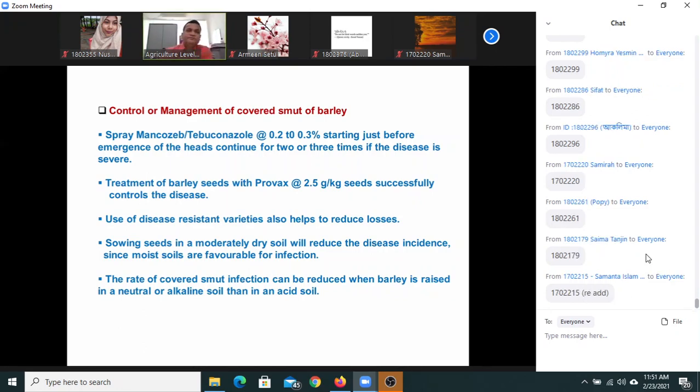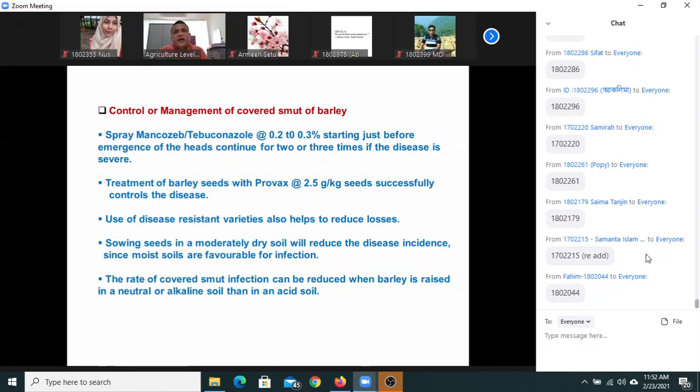Any question? Wheat blast, right, sir? So the most common disease is wheat blast. Okay, that is another issue. Before 2016, we didn't have wheat blast in the country. But after 2016, now we have wheat blast in the country. Before that, we had only 2 major diseases: one is leaf blight and black point.